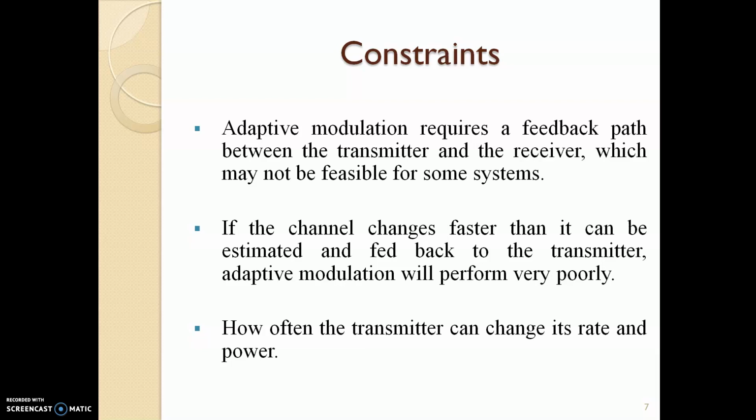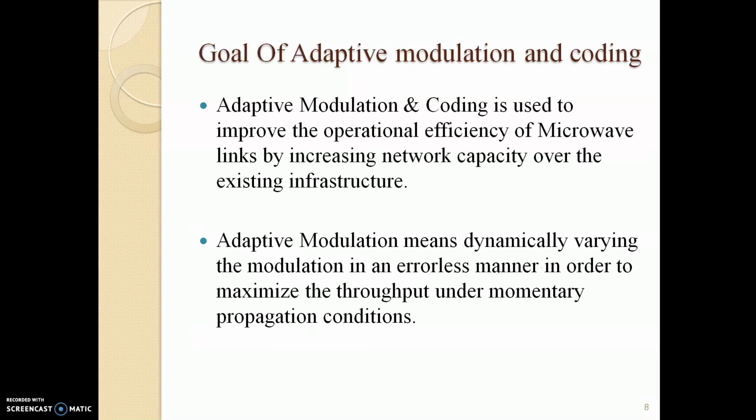Constraints. Adaptive modulation requires a feedback path between the transmitter and the receiver, which may not be feasible for some systems. If the channel changes faster than it can be estimated and fed back to the transmitter, adaptive modulation will perform very poorly. Another constraint is how often the transmitter can change its rates and the power.